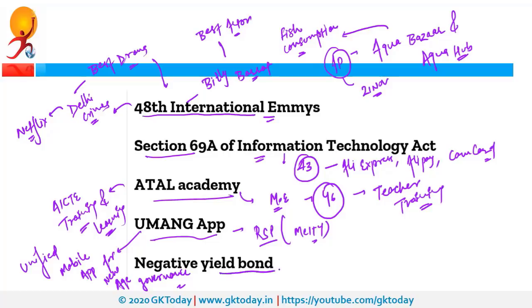Next is Negative Yield Bond. That means as an investor, if you purchase these bonds, you will get less money as compared to what you have invested. These are instruments that offer to pay the investor a maturity amount lower than the purchase price. Why was it in news recently? Because recently China sold this negative yield debt for the first time and various investors from Europe invested in it. Now why would you invest if you will get less money as compared to your original amount? Because right now the situation is of a pandemic and therefore people are investing to protect their capital from significant erosion.